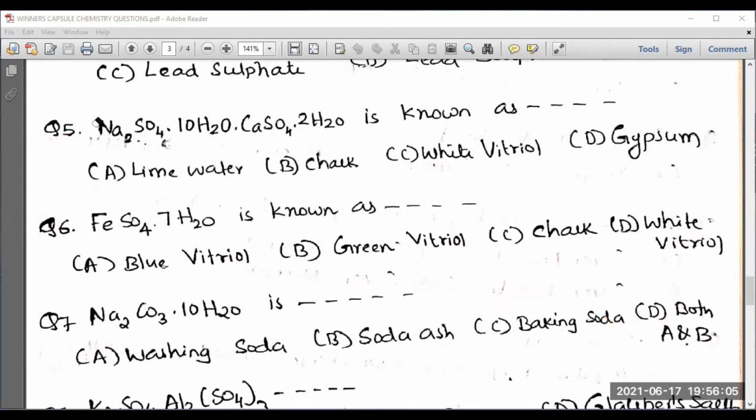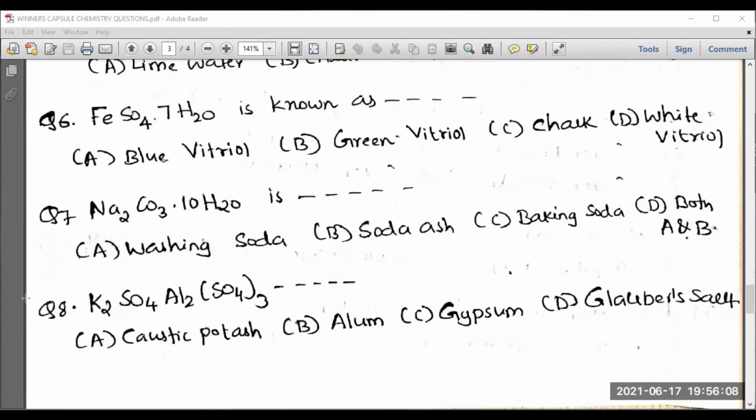So let us discuss another question. K2SO4·Al2(SO4)3. Which is the right answer? Caustic potash, alum, gypsum, Glauber's salt. I should go for alum. Alum is the right answer. What is actually alum? It is a potash.